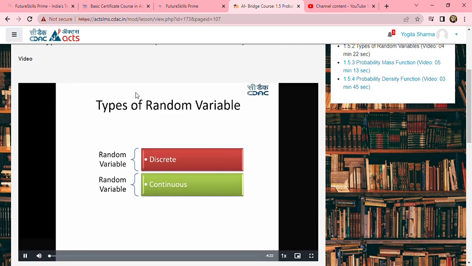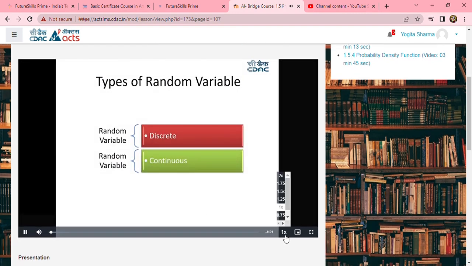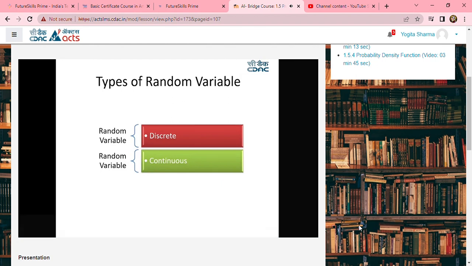Discussed the type of random variable. The outcome variable can be numeric or non-numeric in nature. Based on the nature of the variable, random variables are divided into 2 types: the first is the discrete random variable and the second is the continuous random variable. Now let's understand what discrete and continuous random variables mean.